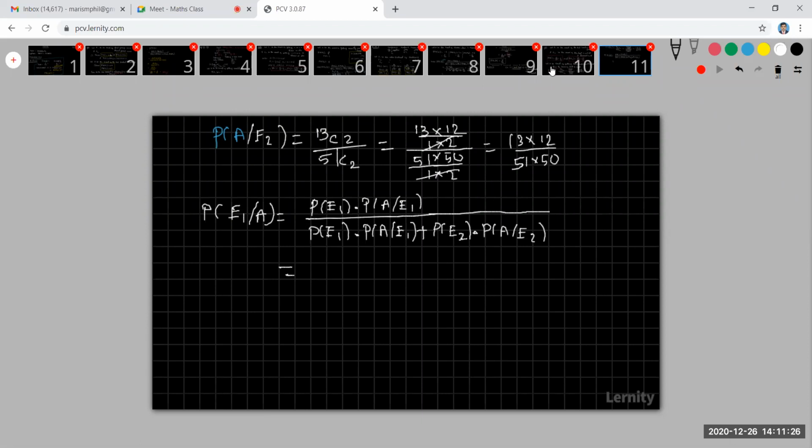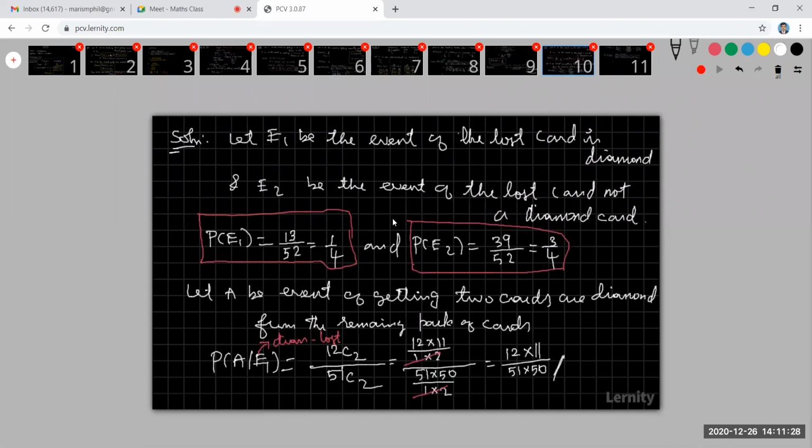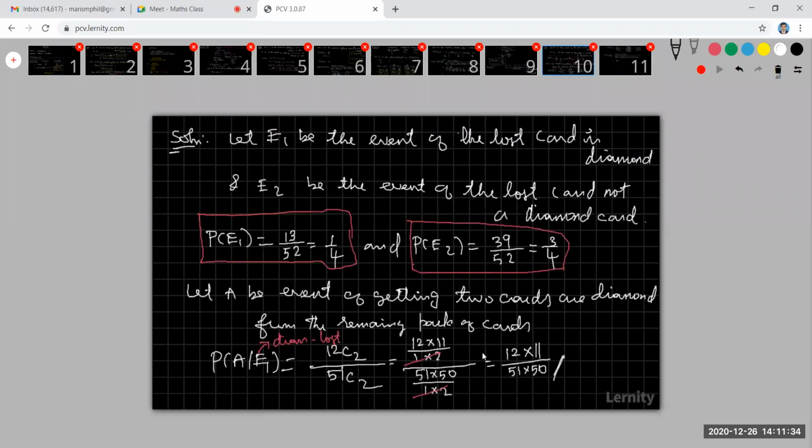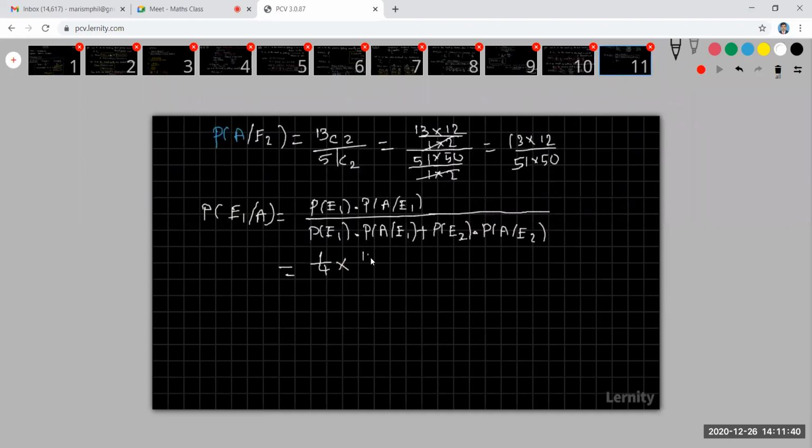What is my P of E1? My P of E1 is 1 by 4. And P of A given E1 is 12 into 11 divided by 51 into 50. Because in all the denominators I have 51 into 50, I can easily cancel it. That's why I'm keeping that.